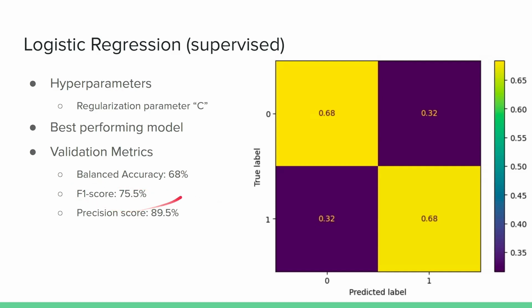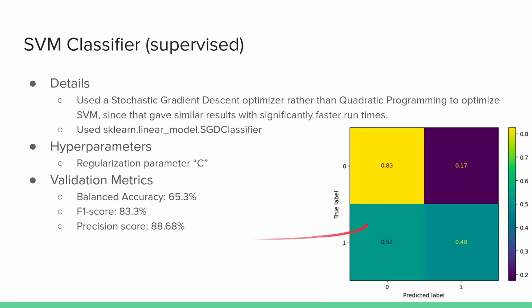And that's also a similar reason why we use the F1 score. And in all of these, a higher number is better. And our precision score is quite high, which is very good. Next, we did a support vector machine classifier. And instead of using quadratic programming, we used stochastic gradient descent as we learned in class. We did this simply to reduce our model learning times, and also because it gave similar results. And this was the library call we made.